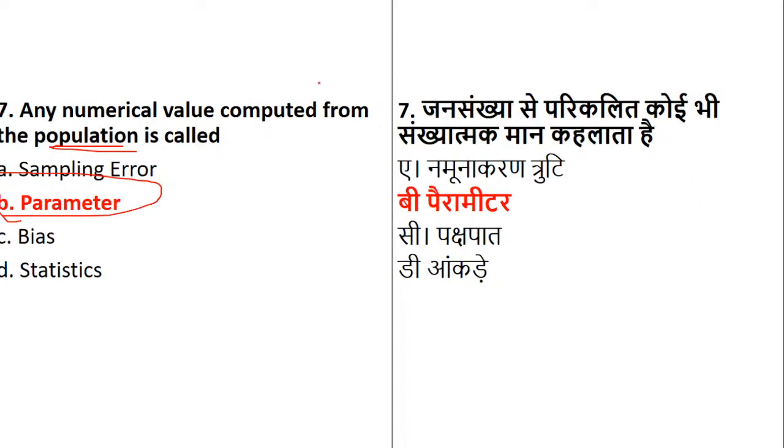So the question which was asked to you: any numerical value which is computed from the population is called a parameter. Statistics is used for the sample. These are part of your previous year questions only, and many times they confuse you with the statements. So please remember, for the population we use parameter, for the sample we use statistics. Sampling frame is where the sample is drawn, and sampling design talks about the methodology or technique which is used. Is it clear? Okay, fine.